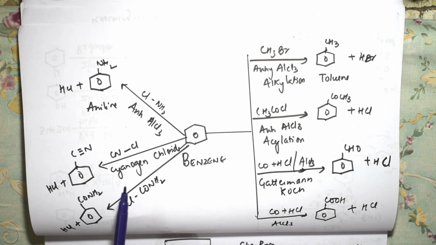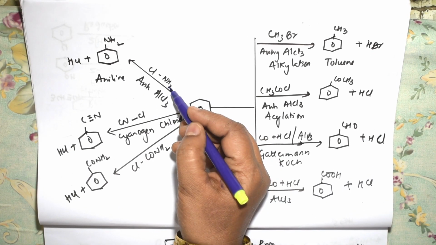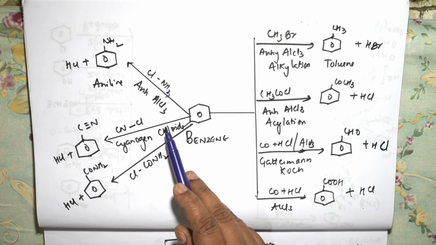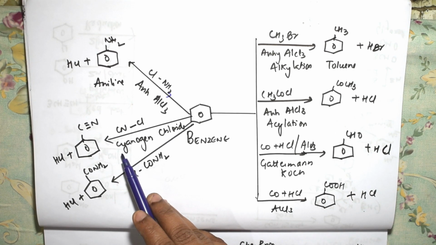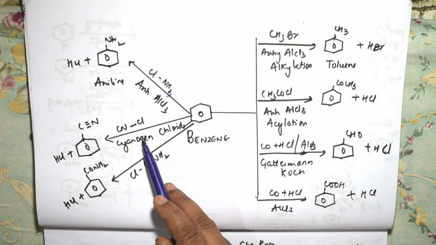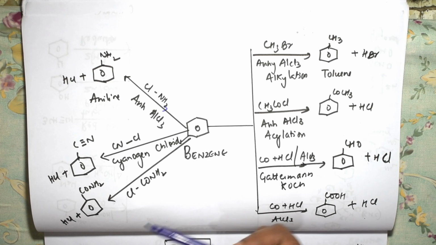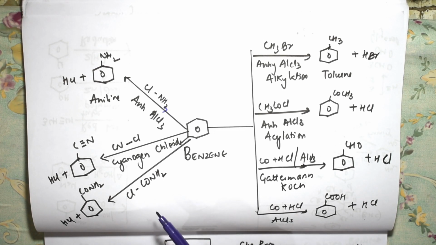Here in this particular thing, I have shown you the conversion of benzene to aniline. How? Using ammonia. I can do that in the presence of anhydrous AlCl3, a Lewis acid. Then comes preparation of cyanobenzene; if they ask you, I can use cyanogen chloride. In the same way students, I can also prepare the amide group using this compound. Right, so that is the most important thing.